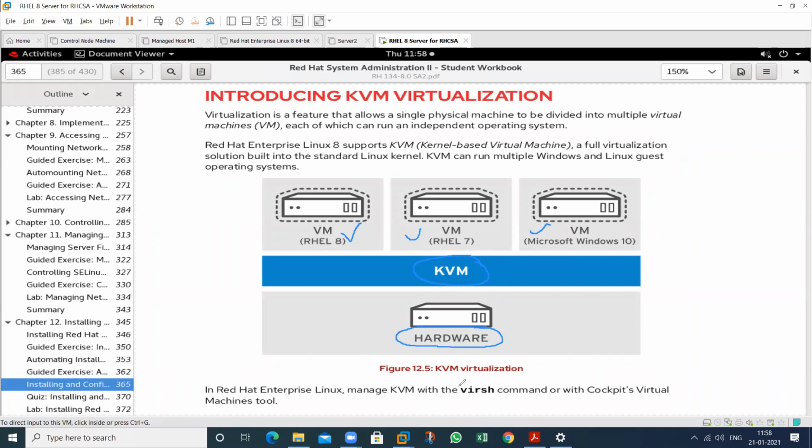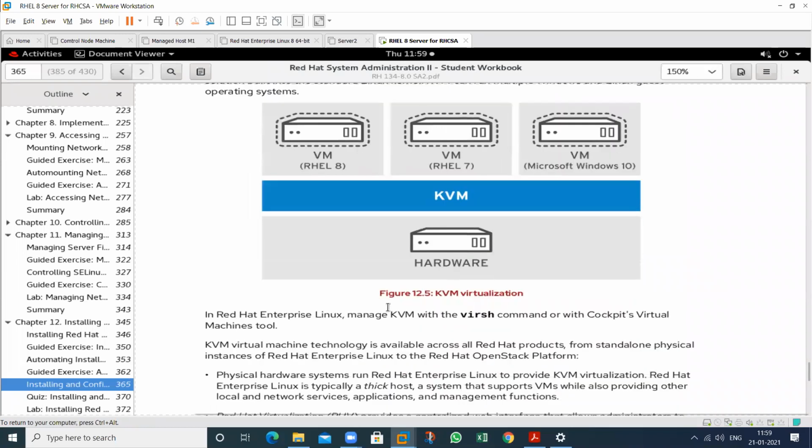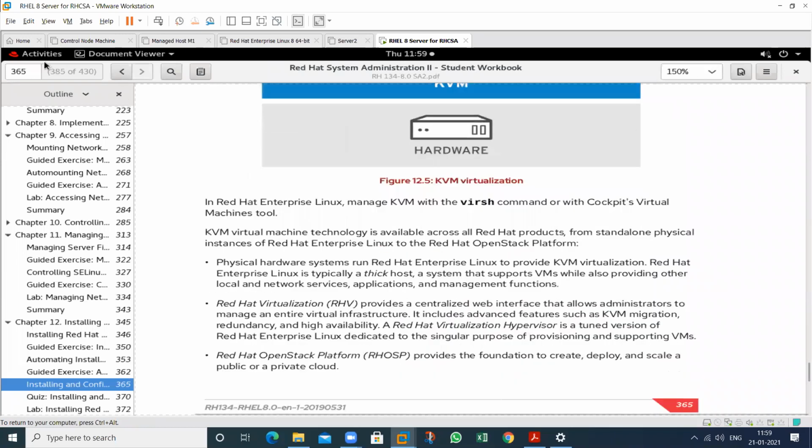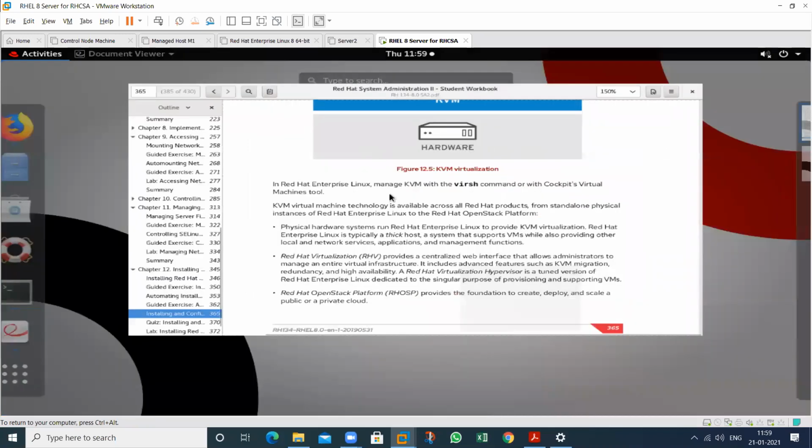So this is the command that is called virsh command, and this is the graphical environment that is called Cockpit. By using the Cockpit virtual machine tool, we can create the virtual machines in graphical mode. We can also do this by using the command line mode, and we can also create the virtual machines by using the graphical mode. So these are some functionalities. See, I will show you one more thing.